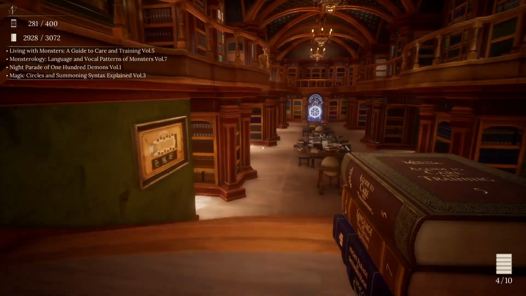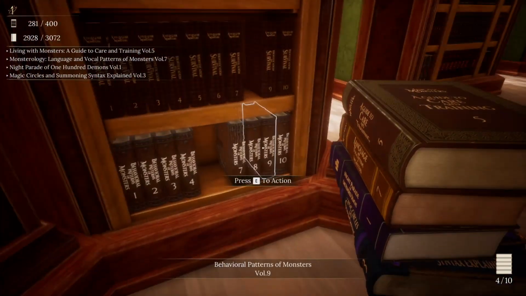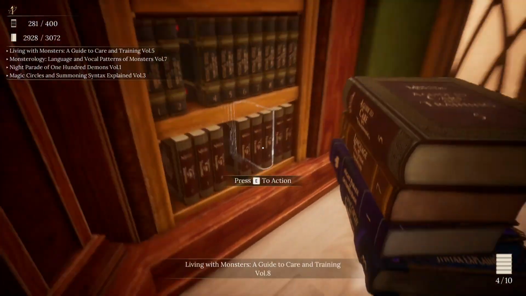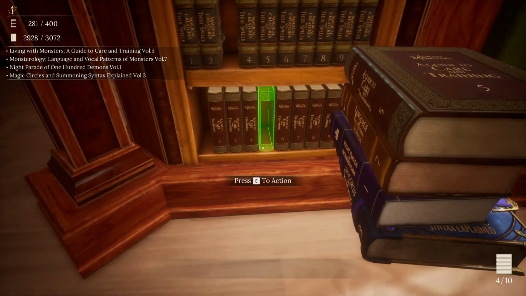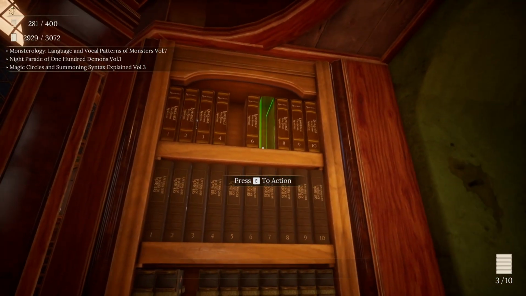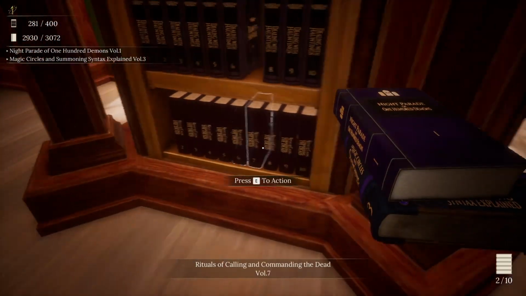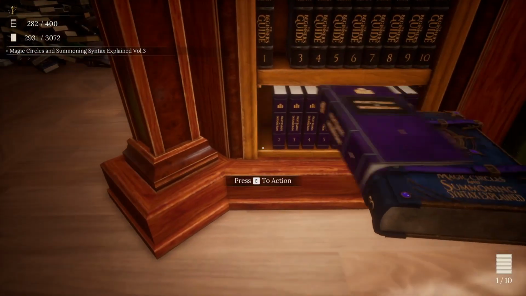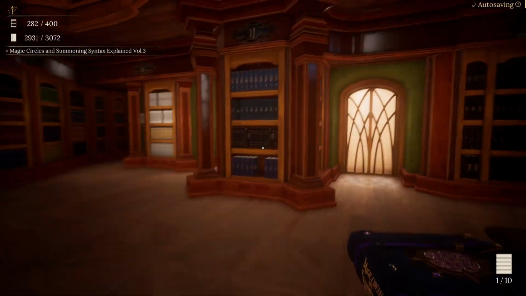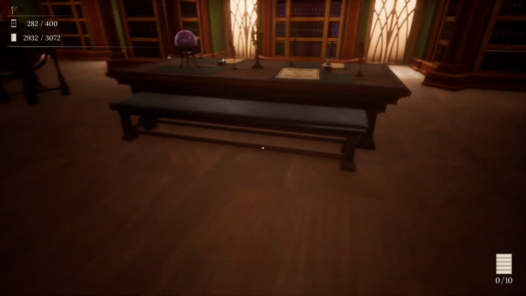Need to take that back down to 1A. You go right here. Volume 7, Monsterology, Language, Night Parade of 100 Demons, Volume 1. That over here, yep. And then Magic Circles and Syntax Summoning Explained, Volume 3. Goes right there.